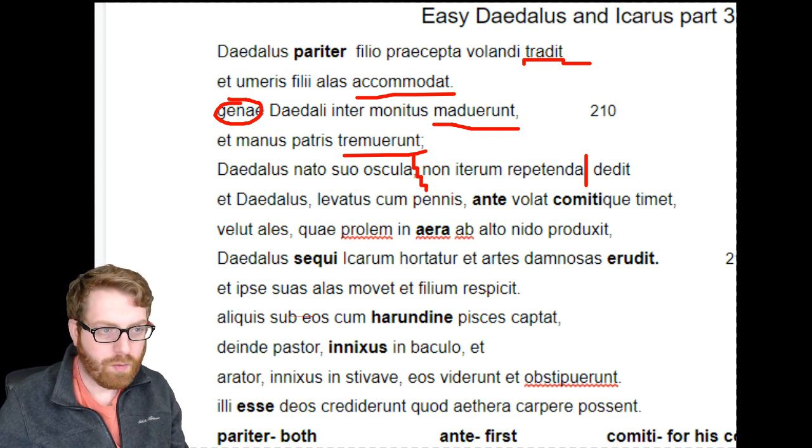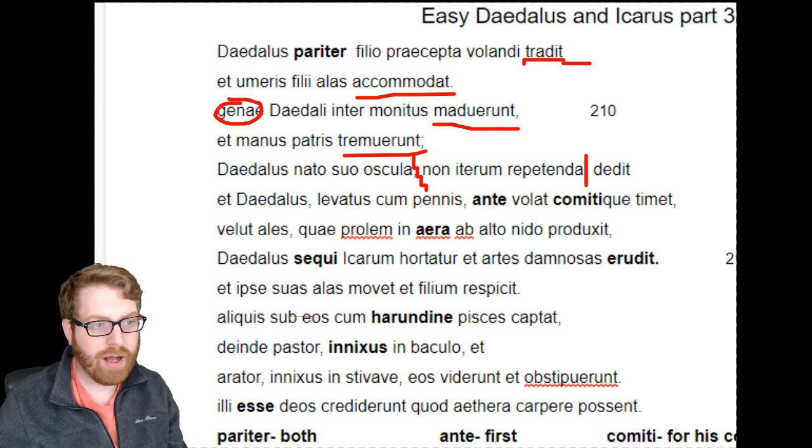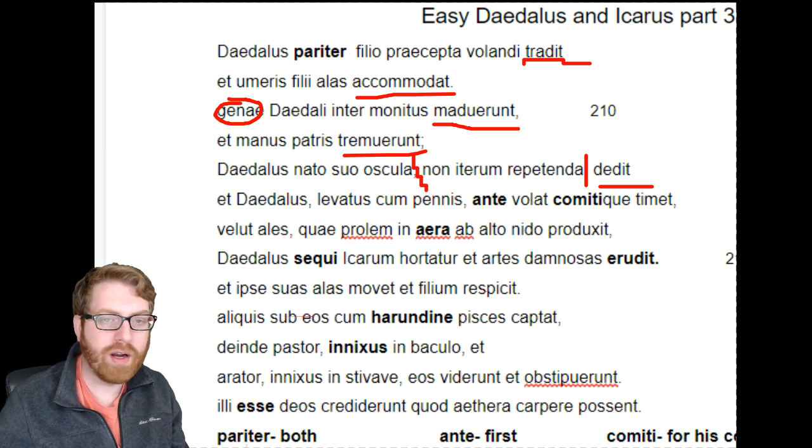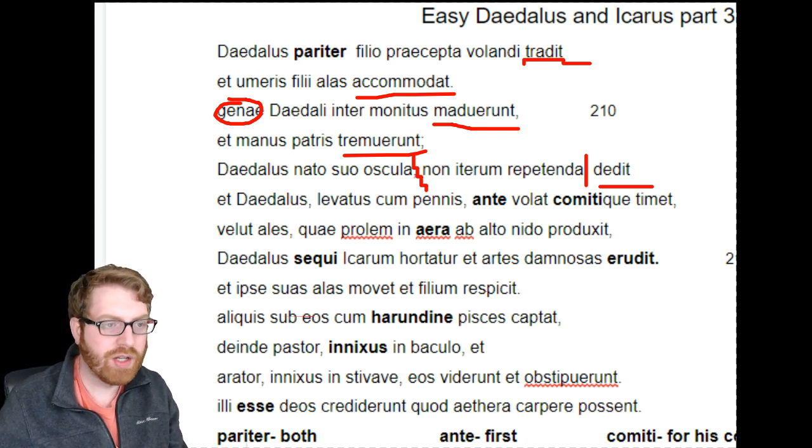Instead, as we're going along through here, we see an et here, so we know that that's splitting two separate ideas. And so that dedit, the word before it, is the main verb of this clause. We go back, we see Daedalus is at the beginning. He will be our subject. So after you find dedit and you go to Daedalus, Daedalus is going to be giving something. Find out what he's giving, and then come back at the end and do this part that was in the commas.